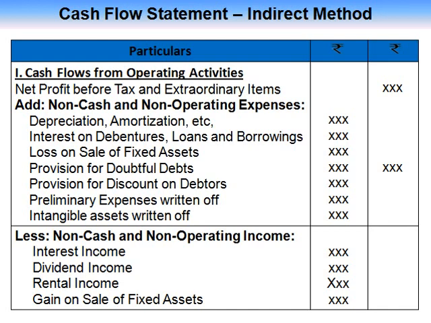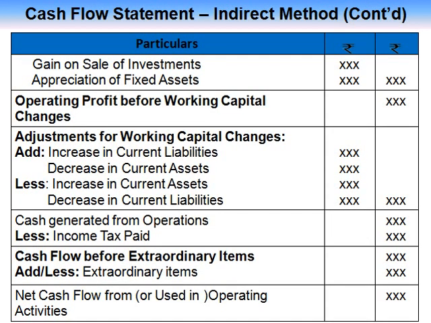So the format for cash flow from operating activities: net profit before tax and extraordinary items, add non-cash and non-operating expenses, for example depreciation, amortization, interest on debentures, loans and borrowings, loss on sale of fixed assets, provision for doubtful debts, provision for discount on debtors, preliminary expenses written off, intangible assets written off. Less non-cash and non-operating income: interest income, dividend income, rental income, gain on sale of fixed assets, gain on sale of investments, appreciation of fixed assets. So the balance is called operating profit before working capital changes.